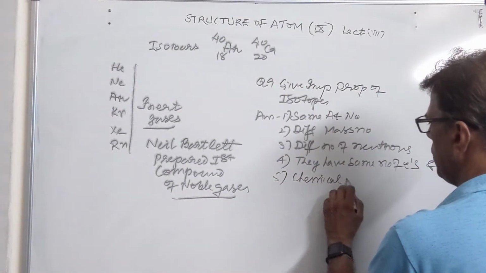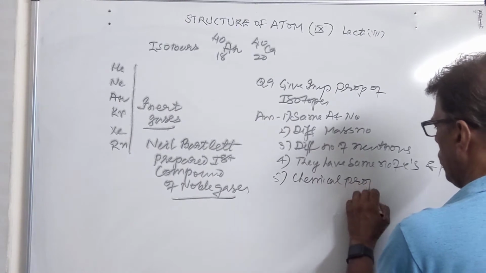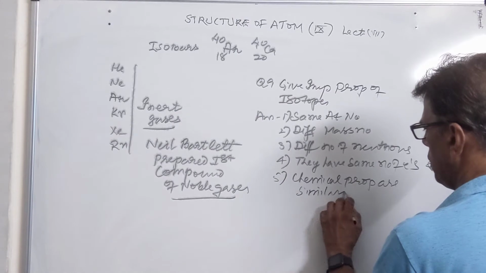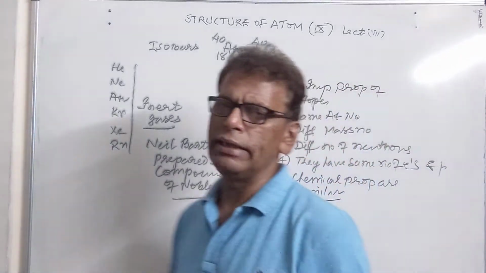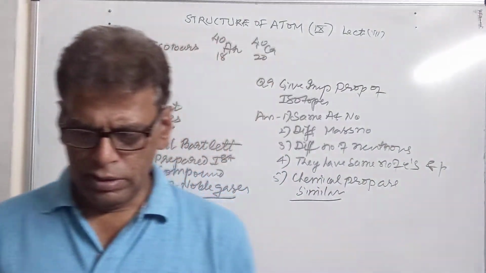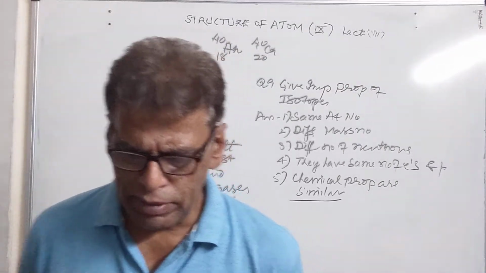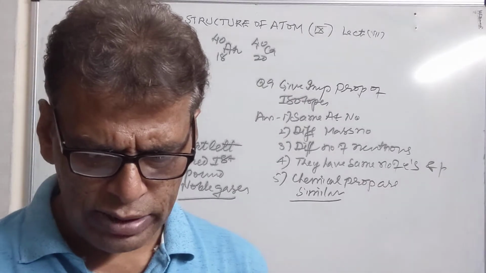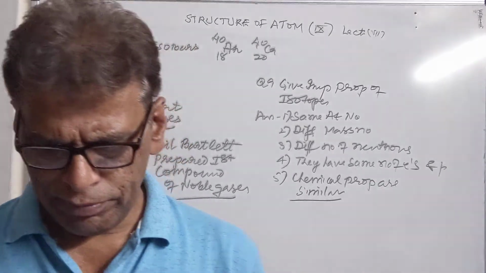since they have the same number of valence electrons. Therefore chemical properties are similar, but their rate of action might be different. Due to their different masses, they may have different rates of action. This is also called the isotopic effect.